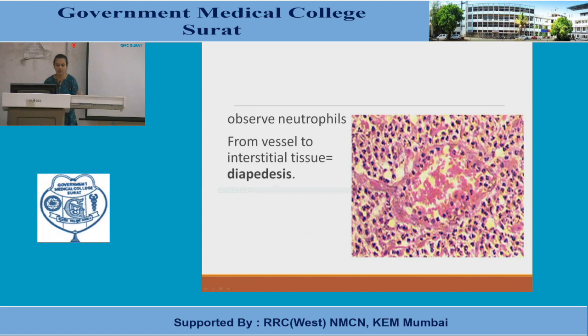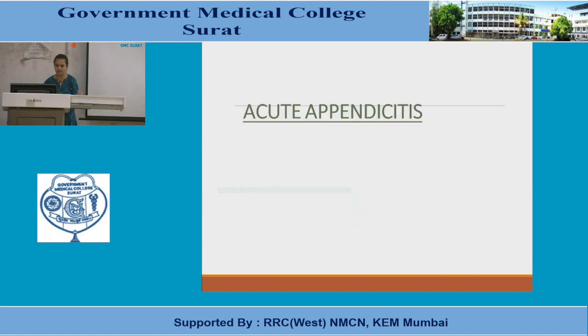This is a histological picture of a lung. So you all know these alveoli are basically air-filled spaces and do not have any cellular components. But in this case, what has happened? These neutrophils, which have already marginated in the vessel wall, have migrated outside into the alveoli through a process known as diapedesis.